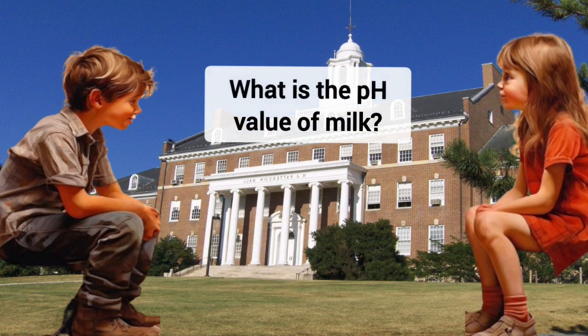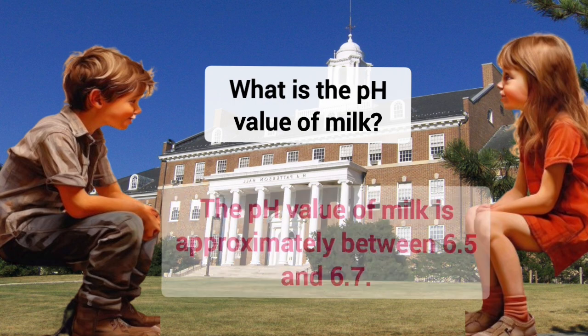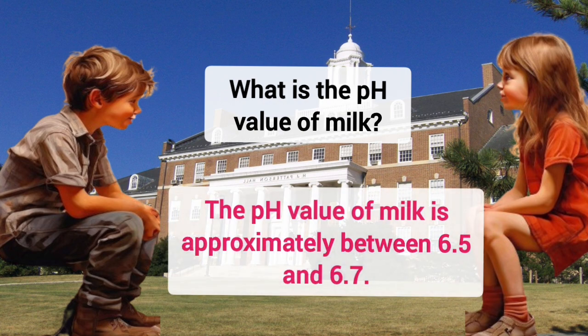What is the pH value of milk? The pH value of milk is approximately between 6.5 and 6.7.